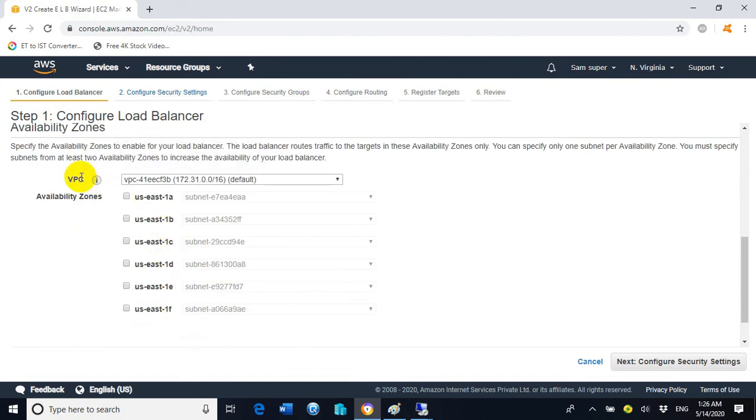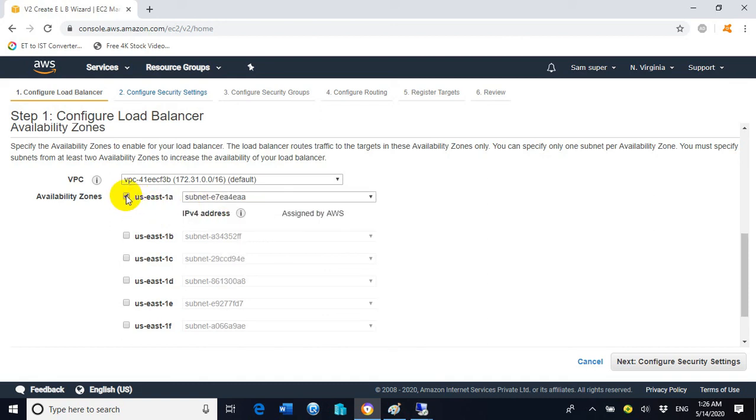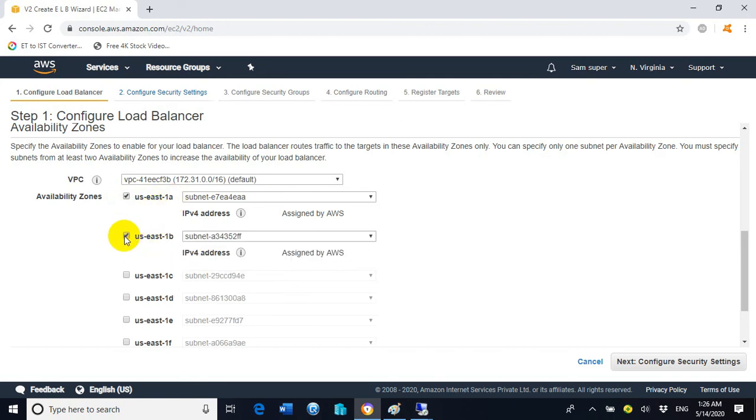Now under configure load balancer availability zone, we need to select all of the availability zones in which we already placed our EC2 instances, which we will utilize in the target group. So here we will select US East 1A and 1B. Now click on next.